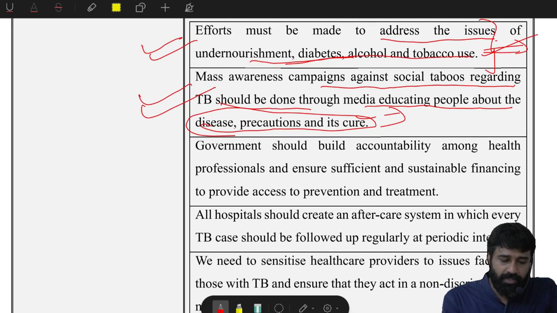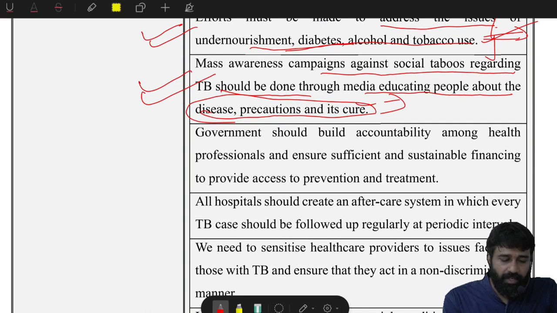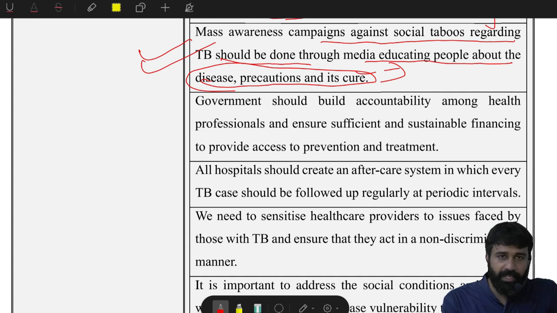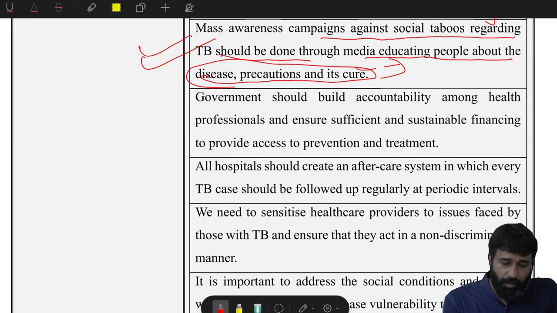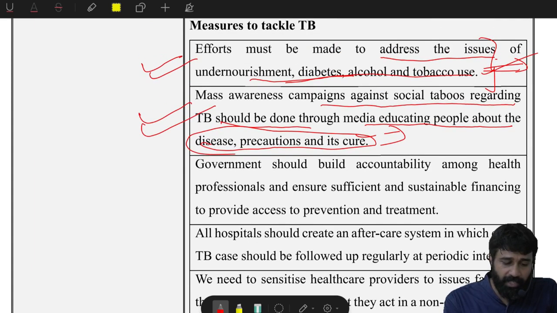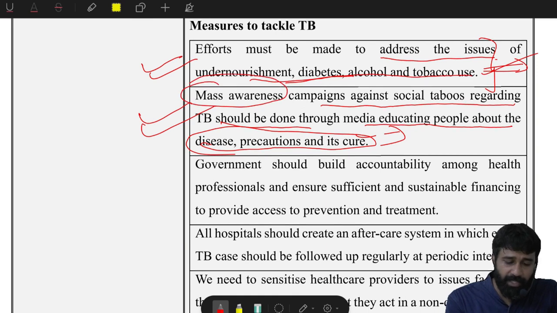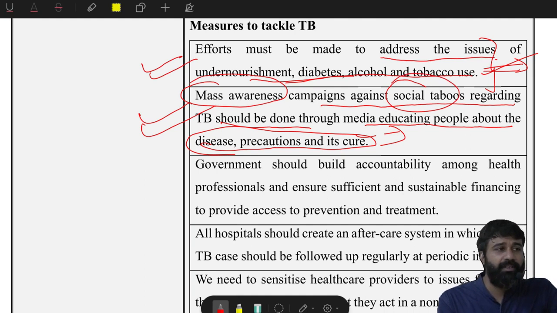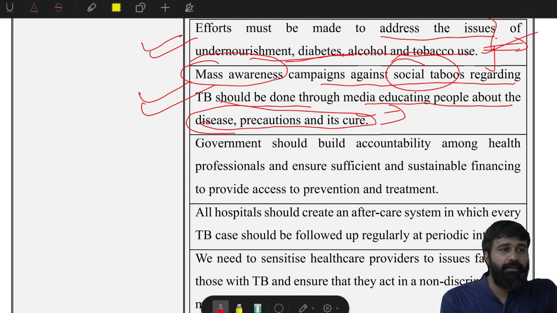Good. These are the schemes you need to mention while answering, and they also have to be effectively implemented. Just substantiation. Next, the government should build accountability. Any testimony that you can give regarding mass awareness campaigns against social taboos, that is social stigma.